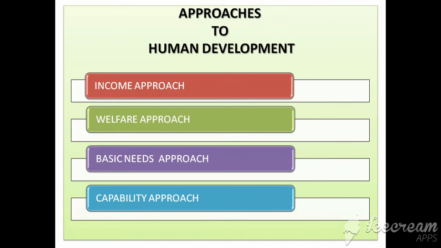First of all, these basic needs are referred to as primary, and according to this approach, these 6 basic needs must be attained in order to develop the nation, so that human development can be achieved. And at last we have the capability approach, which was given by Professor Amartya Sen. According to this, different capabilities should be attained in sectors of health, education and access to resources, and they are considered to be key for increasing human development. So this is all about the approaches to human development.